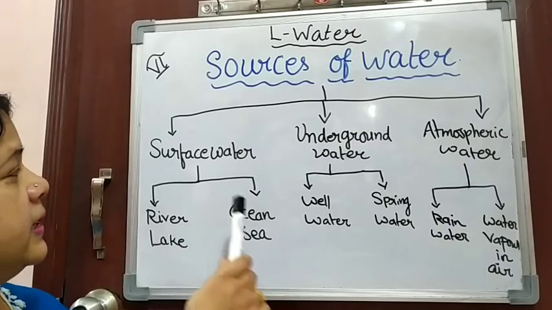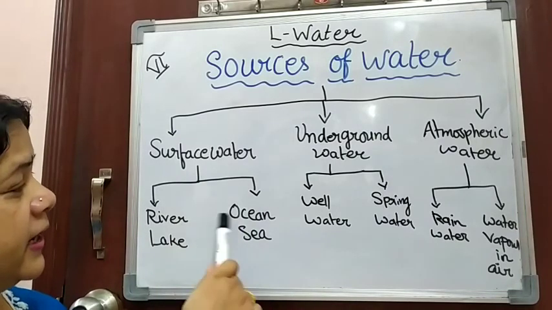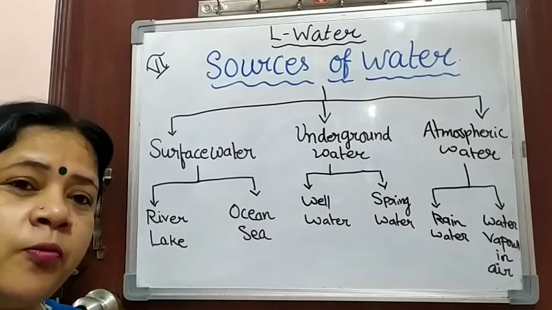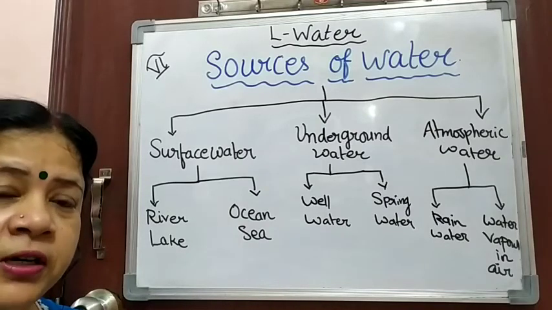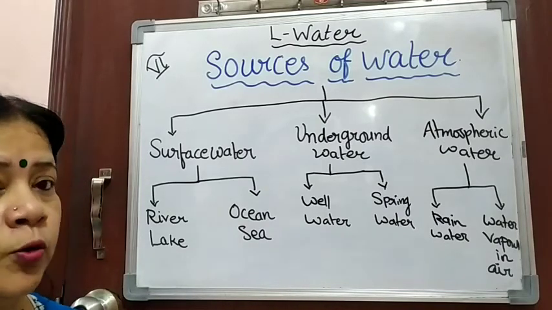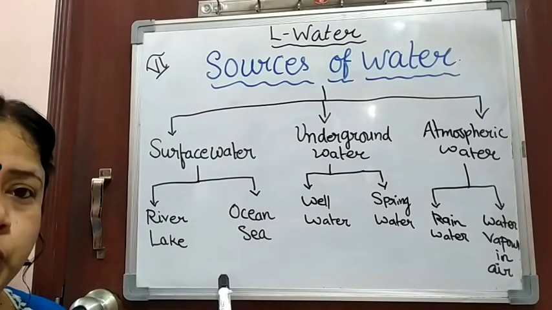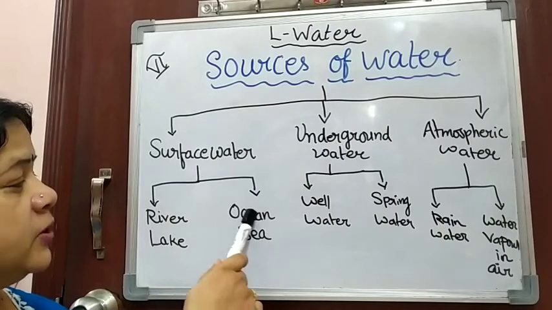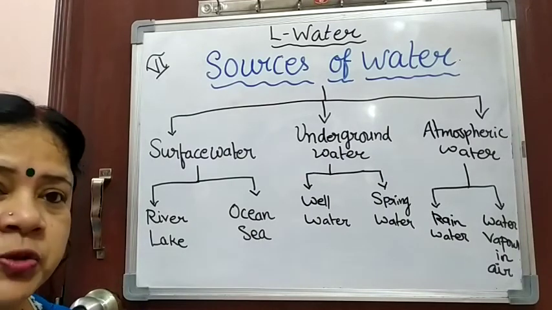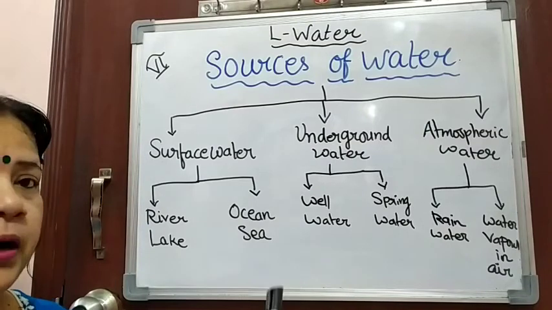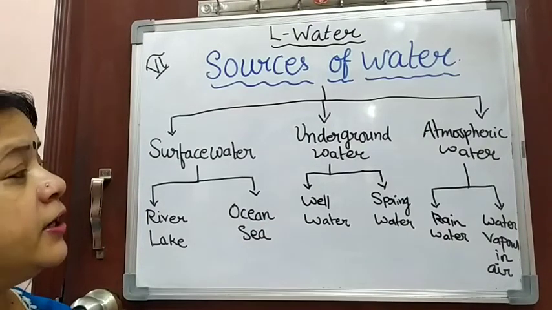Now let us see, the surface water has been again divided. Normally we see the water in the form of river, lake, pond, then ocean, sea. These have been divided into 2 parts. Ocean and sea are the very large part, and river, lake are the comparatively smaller part. Now coming to the underground water.